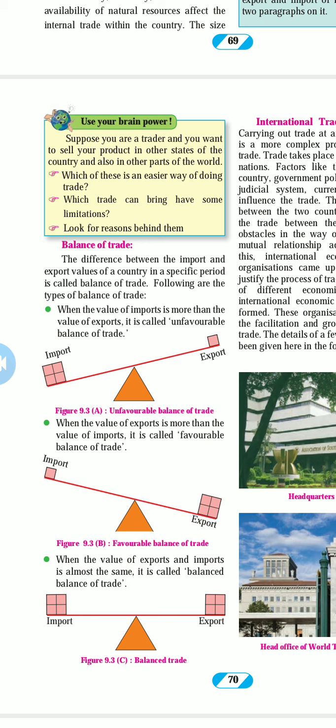Now the first one, unfavorable balance. That means our export is very high and import is less. Now the favorable balance means you are importing a lot and exporting less. Whatever you are importing, your currency value will be according to the import and export. So this is called balance of trade.